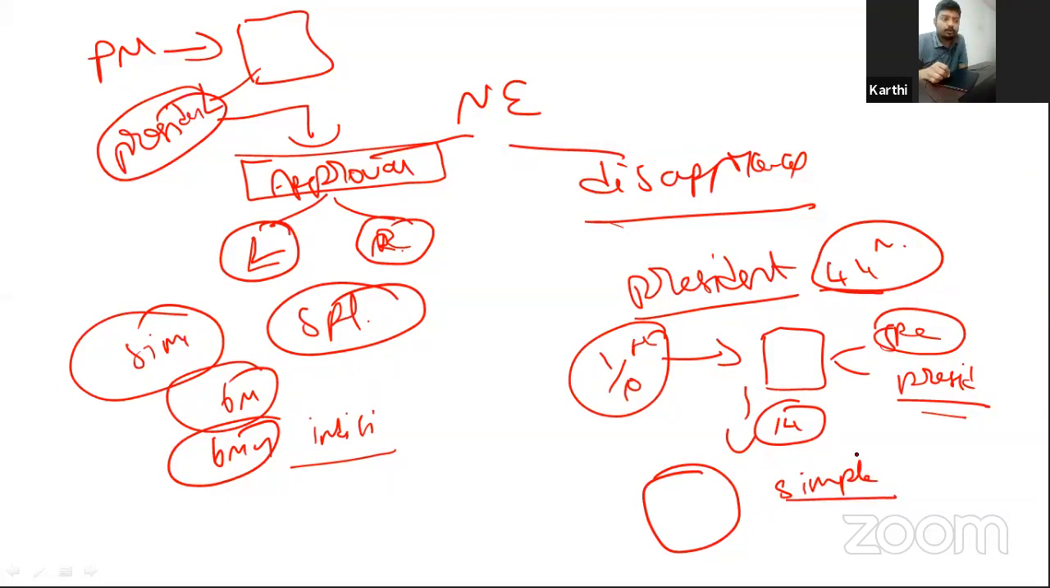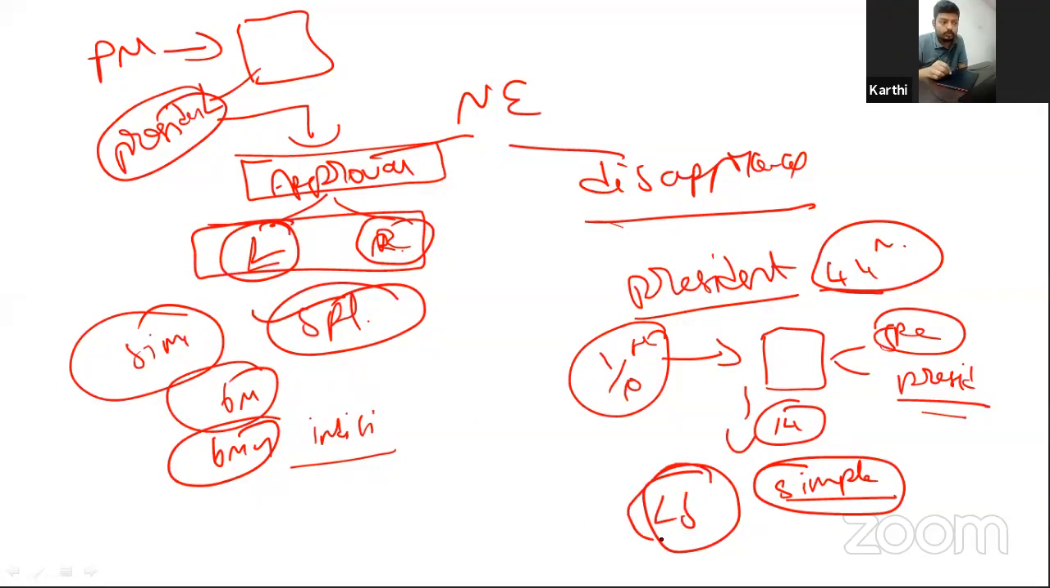Now you have to understand the difference. For disapproval, only simple majority. For approval, it is special majority. For approval, both houses' permission is necessary. For disapproval, only the Lok Sabha's permission is enough. So these are the differences between the approval and disapproval of national emergency.